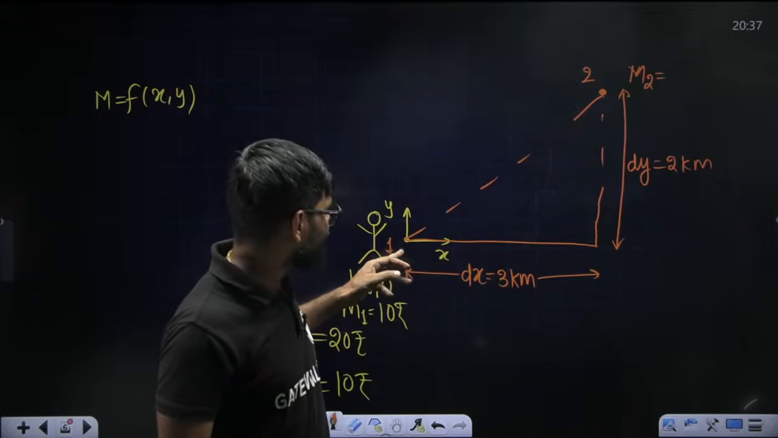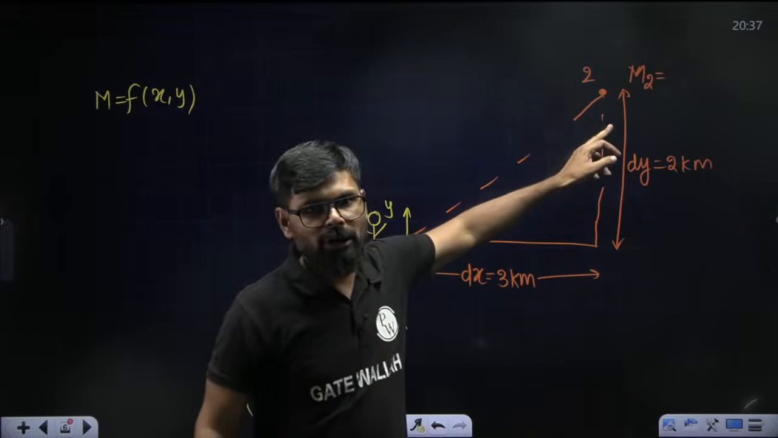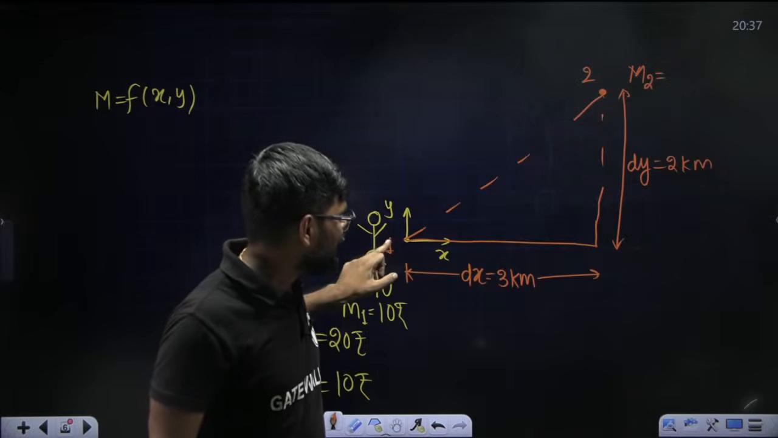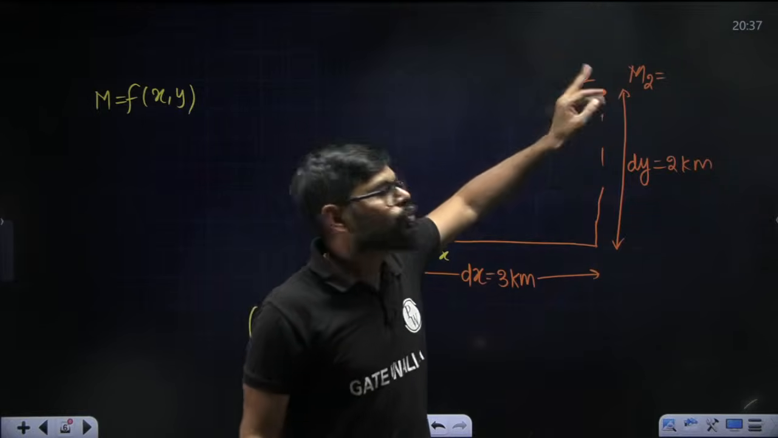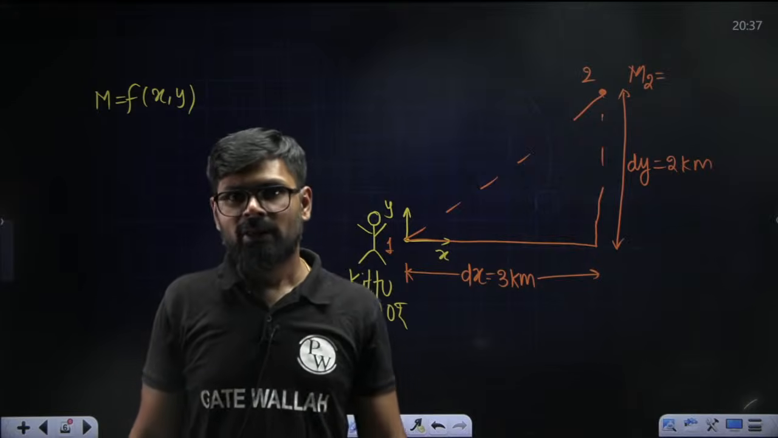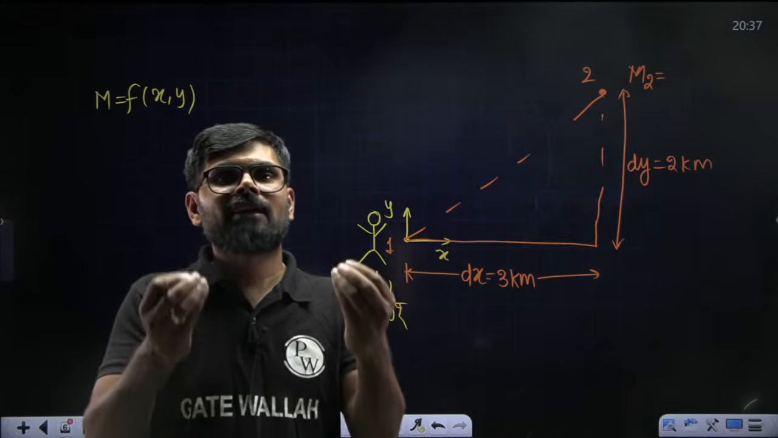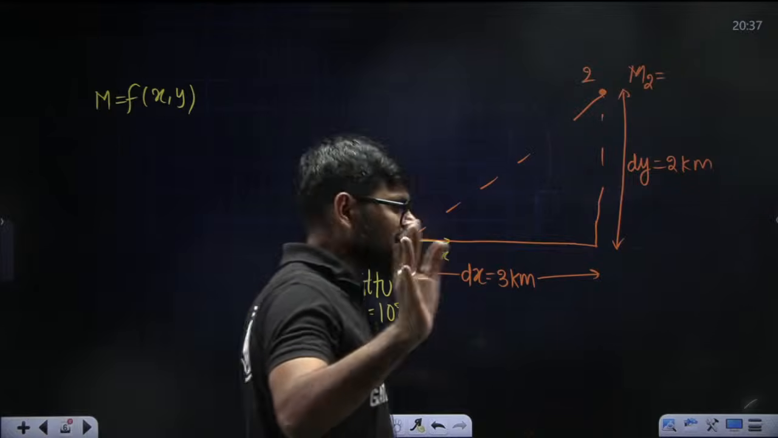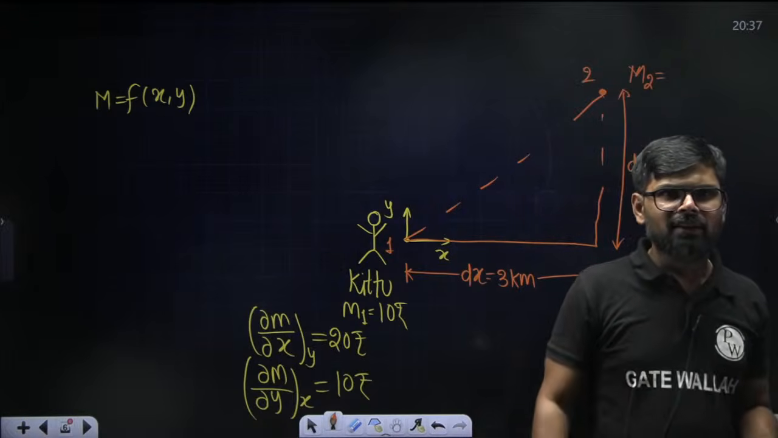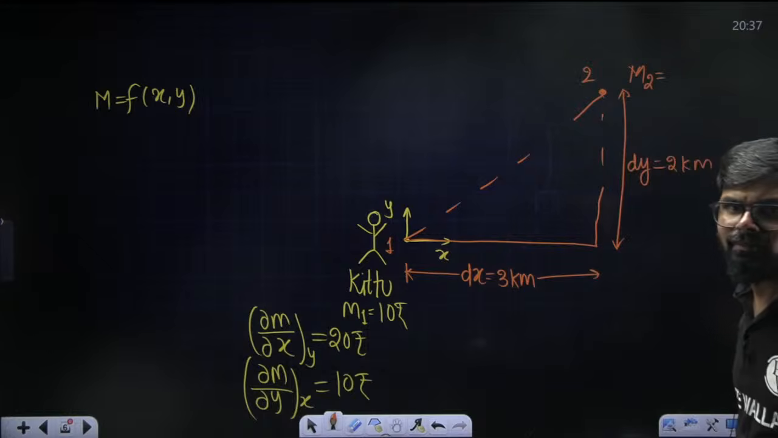And finally, Kid 2 reaches point 2, which means he moved 3 kilometers in x direction and 2 kilometers in y direction. Then what is the final money that Kid 2 has? What is the final money? This much math you know. How much money does Kid 2 have?